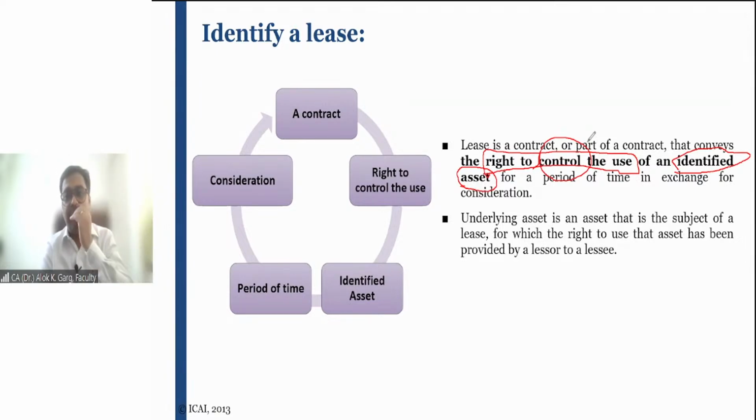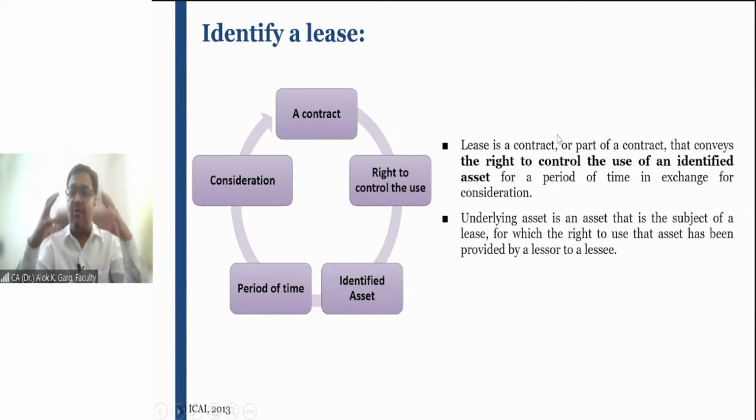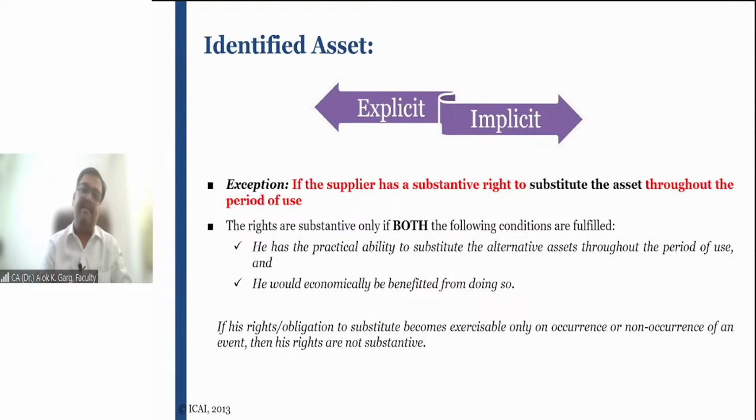So we will be talking about the identified asset, the right to control the use, the lease term, and the lease consideration, which is lease rental. Right? Is that clear, friends? We will be covering these four aspects. As a first aspect, because it's new, what is meant by identified asset. For any contract to be covered under IND AS 116, there must be an identified asset. Now, what is meant by identified asset?